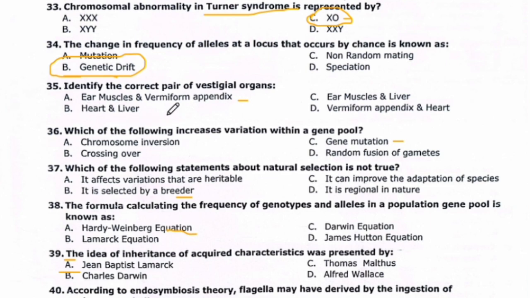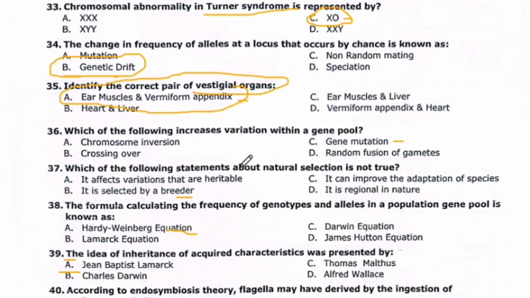Identify the correct pair of vestigial organs. Air muscles and vermiform appendix, air muscles and liver, heart and liver, vermiform appendix and heart. So here the correct pair of vestigial organs is alpha, air muscles and vermiform appendix.